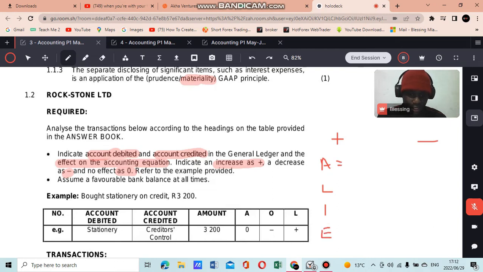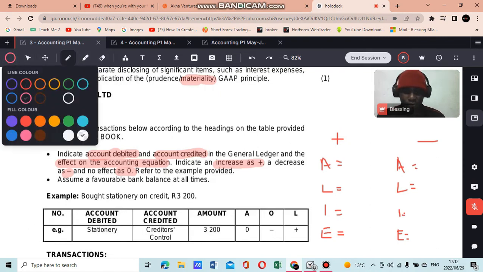You just have to write ALIE, and the same thing on this side. So what happens here is you write it like this: this plus indicates an increase, and this minus indicates a decrease.